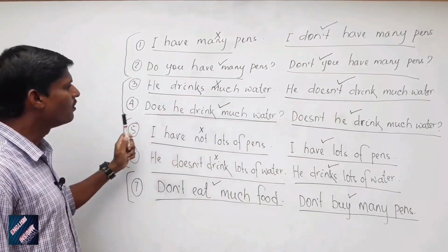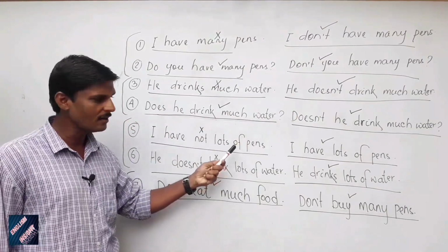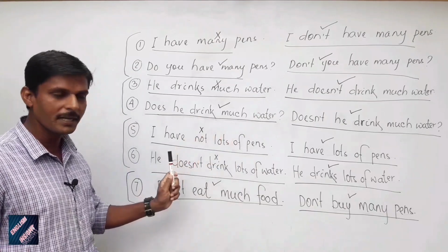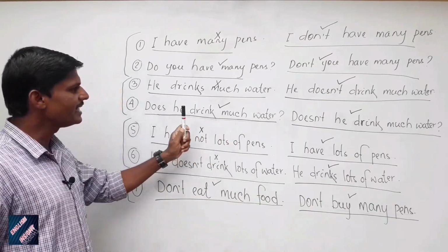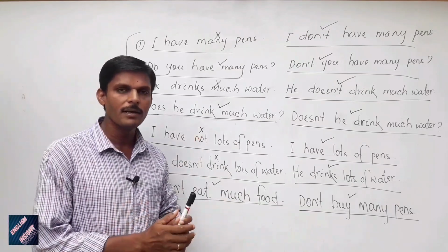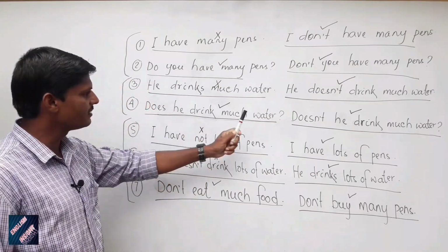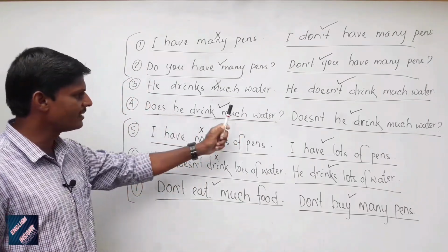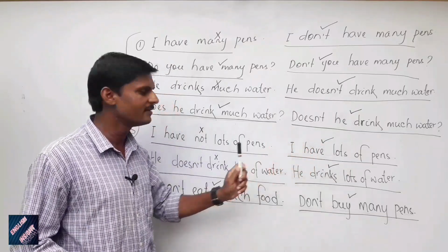Okay. Number 4. Does he drink much water? Doesn't he drink much water? Both the sentences are correct because much is used, as we have seen on the table. So much is used in the affirmative form and the negative form of interrogative sentence. So both the sentences are correct. These two sentences are interrogative sentences. So much is correct here.